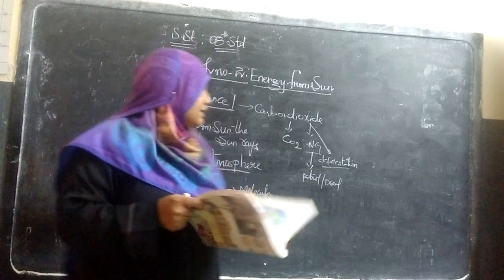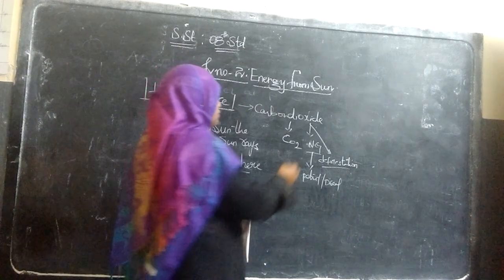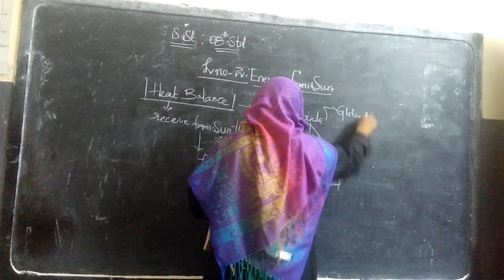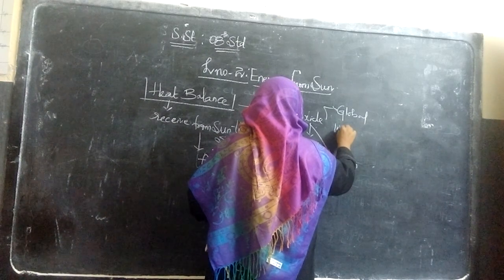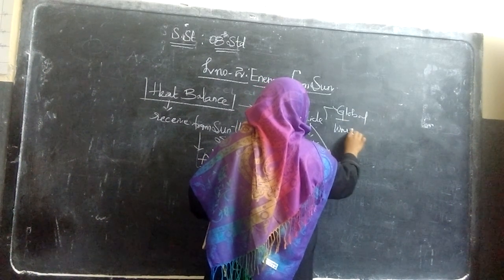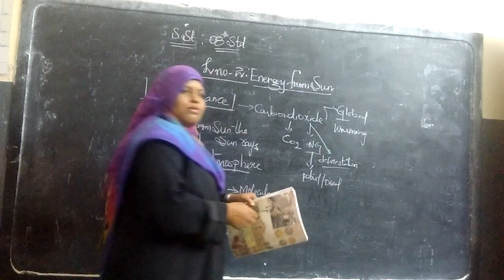If we do afforestation, planting of trees, we will get rid of all these problems. We can stop this global warming. Global warming means the globe, the world, is getting heated up because of the gases present in the world.